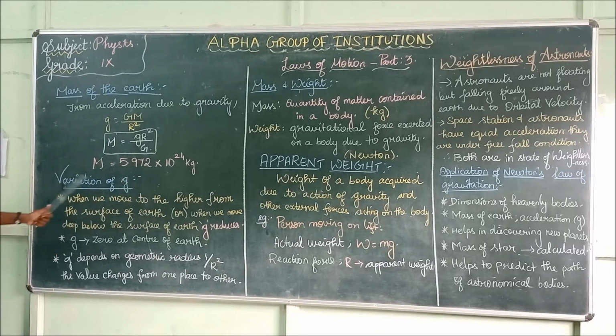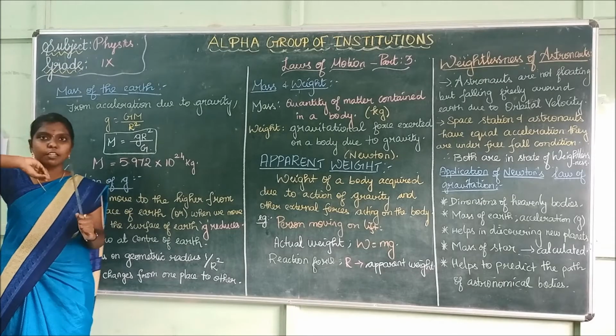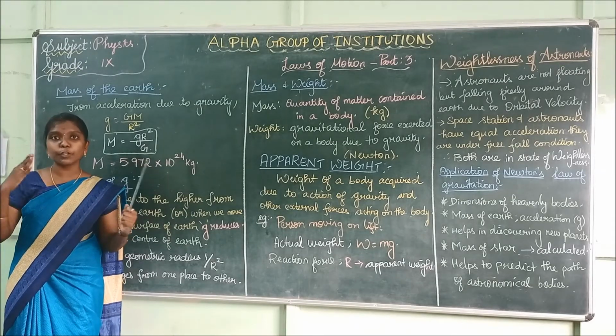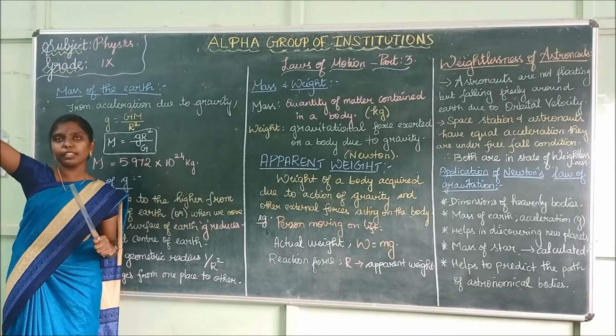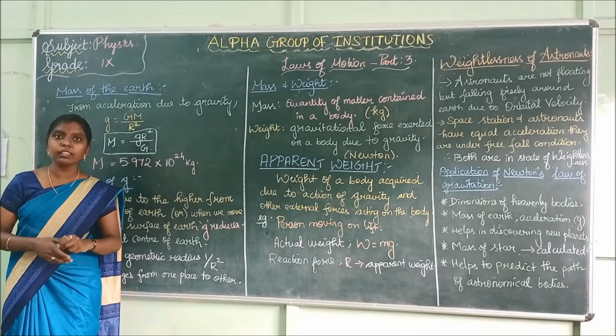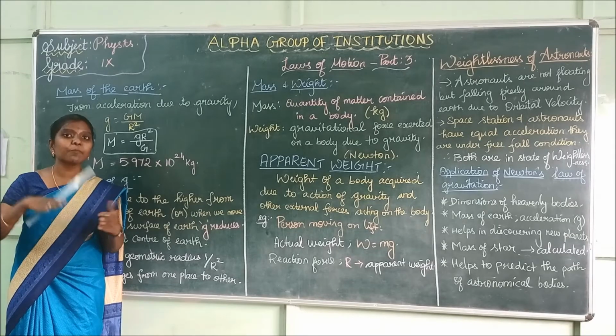Next, variation of g. What does this g represent? This g represents acceleration due to gravity. When we move to a higher altitude from the surface of the earth, the acceleration due to gravity reduces.